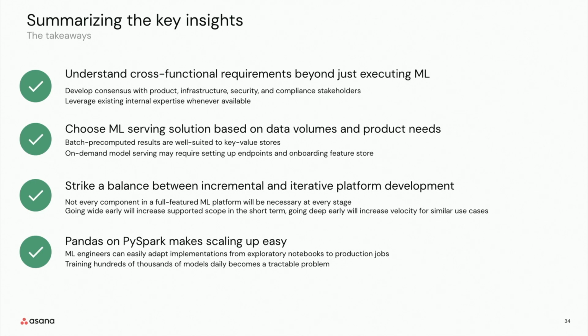It's also helpful to find a balance between incremental and iterative development. And by that, I mean that ML components at all different positions on the platform can be adopted selectively and in strategic phases. And so when you go very wide and adopt more of those components, you can increase your supported scope in the short term. But if you go very deep in optimizing one type of model deployment, then that will increase your release velocity with similar use cases there. Finally, Pandas on PySpark, it's awesome, makes things very easy to scale up and deploy to production.